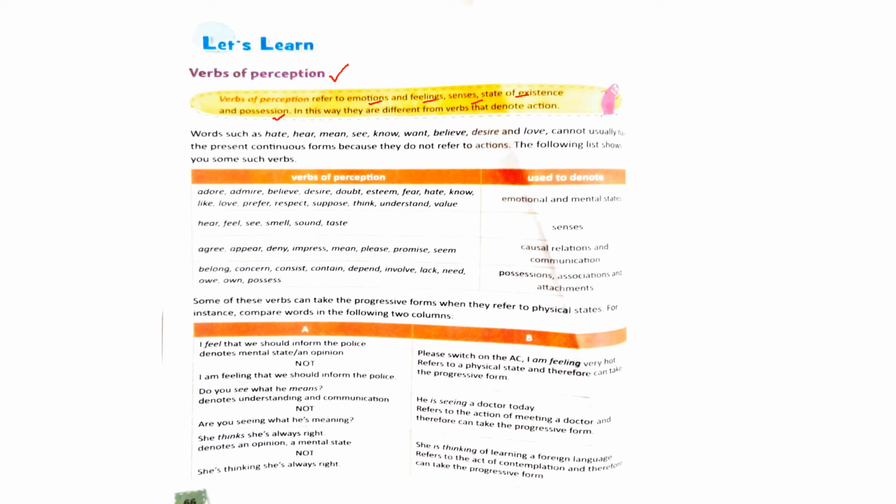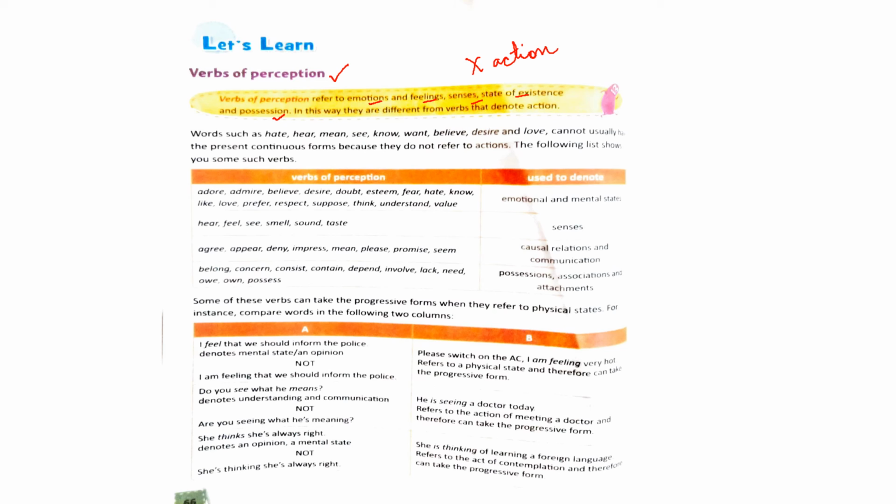So there are verbs in English that denote emotions and feelings, senses, state of existence and possession, and not action.